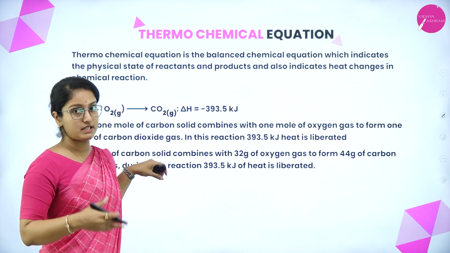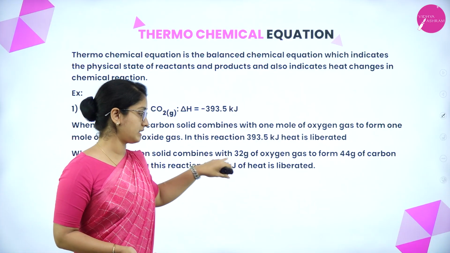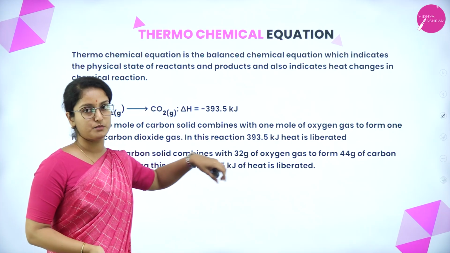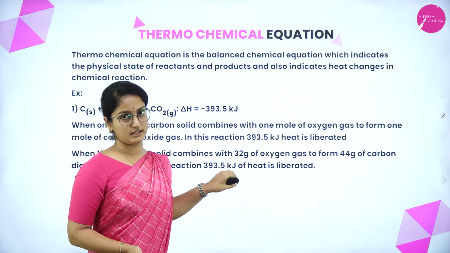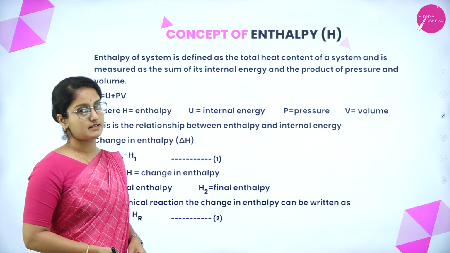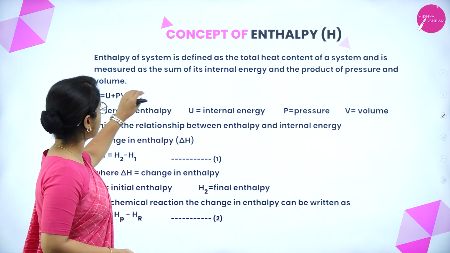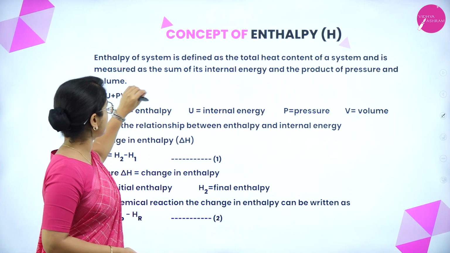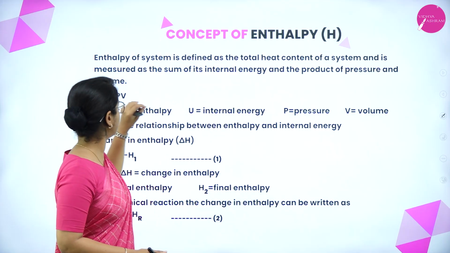Now, expressed in terms of mass, when 12 grams of solid carbon combines with 32 grams of oxygen gas, it forms 44 grams of carbon dioxide. During this reaction, again 393.5 kilojoules of heat is liberated. Next is the concept of enthalpy, which is represented by H. Enthalpy of a system is defined as the total heat content of a system and is measured as the sum of its internal energy and the product of pressure and volume.